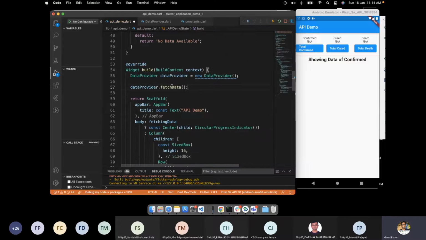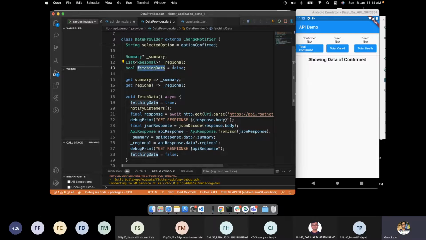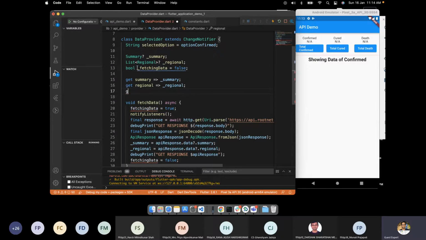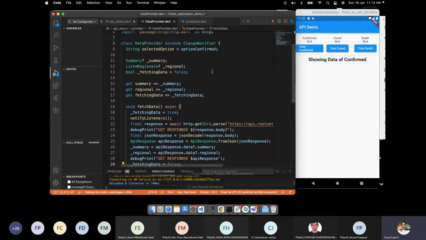I can do this, right? But this particular variable, this fetchingData, let me just convert it to private as well, and then we'll get fetchingData equal to fetchingData. Perfect. So this looks like a somewhat better implementation.